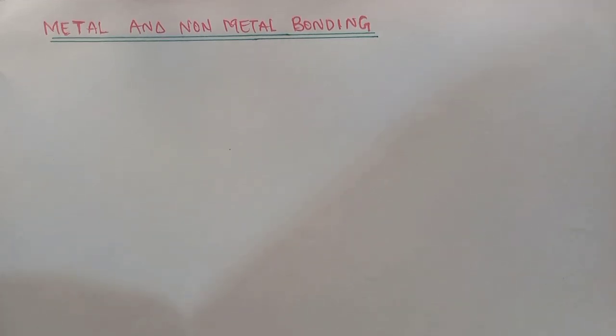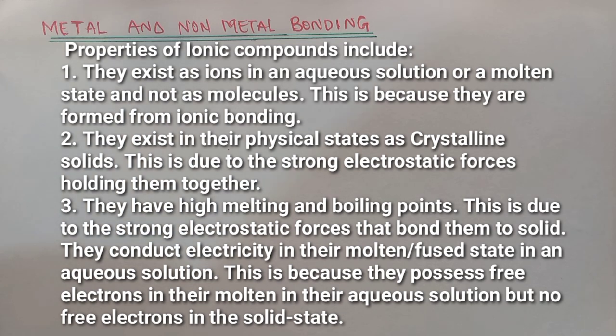So let's look at a simple demonstration of metals and non-metal bonding. I'm using sodium chloride and potassium oxide, and that will be the end. But before that, I just want to give you the properties of these. 1, they are always crystalline solids with a lattice. And 2, they have high melting and boiling points.